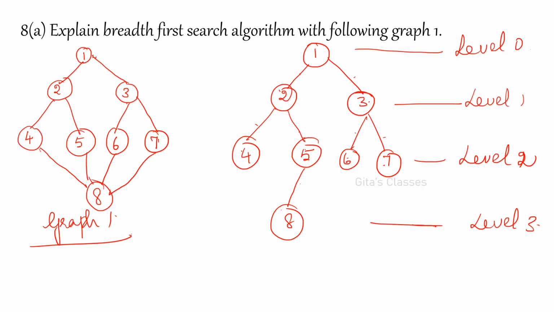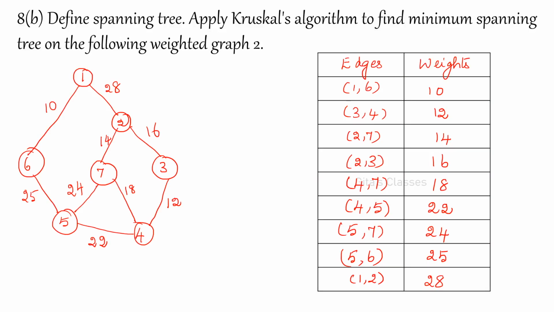Okay. What are all the edges? 1, 2 and 1, 3 are the edges incident with 1. Okay. And it does not form a circuit, so we will join these edges. So 2, 3. They are adjacent, and 2 comma 3 are at level 1. Then keep on adding. So you have to write them in English. Okay, in your own sentences you would have written that. You have to write like that.